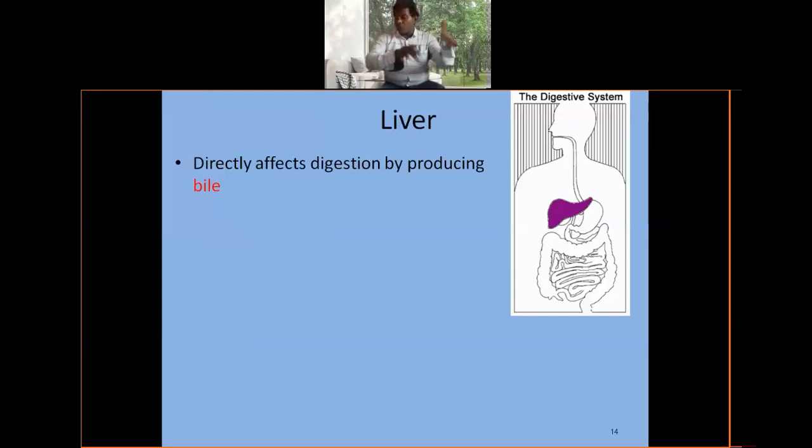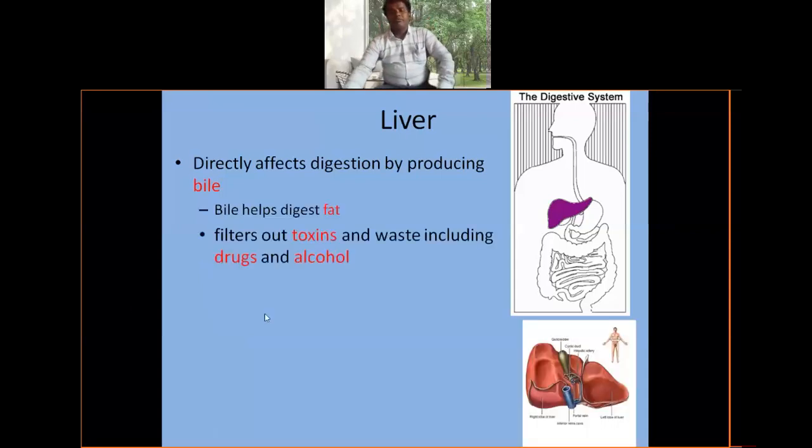But of course, bile juice is responsible for emulsification.